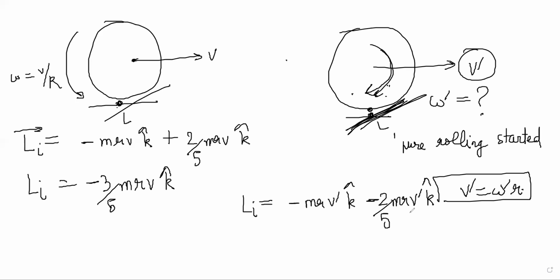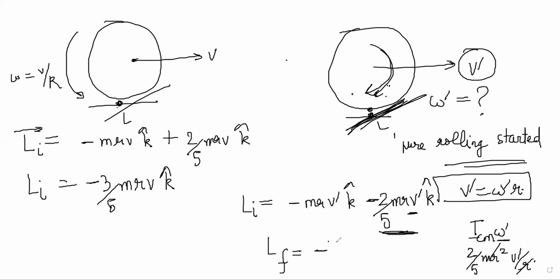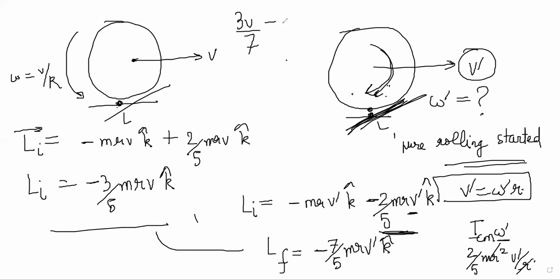Why did I write V dash? Because it's actually ICM omega dash, but ICM is 2 by 5 MR square, and omega dash must be V dash by R, because it has started pure rolling. So now you can cancel and write minus this. So L final is coming out to be minus 7 by 5 MR V dash K cap. And L initial should be equal to L final, so you'll get 3V by 7 is equal to V dash.